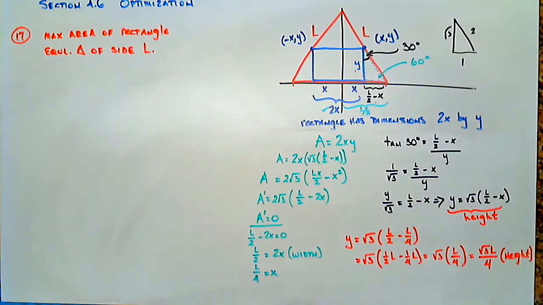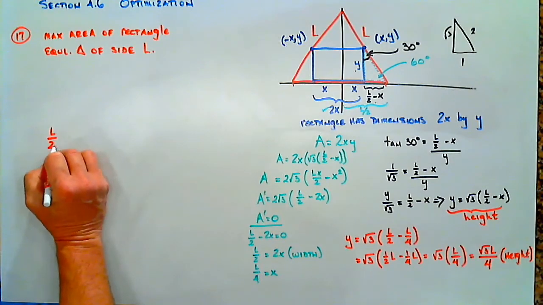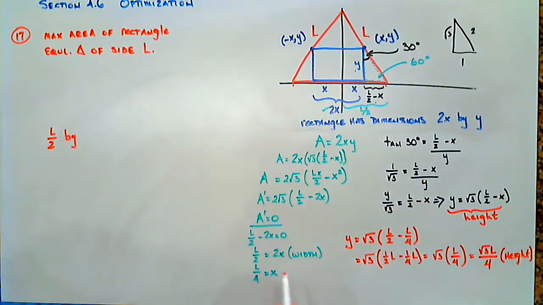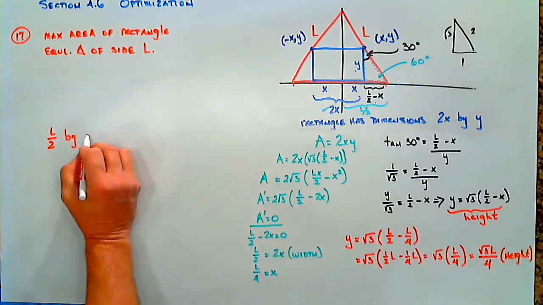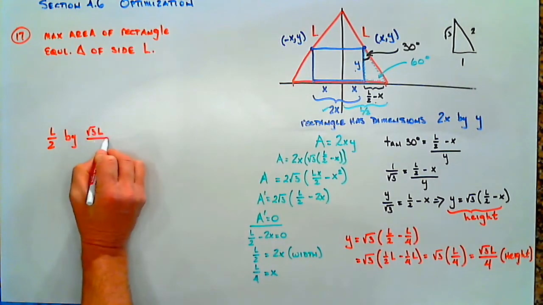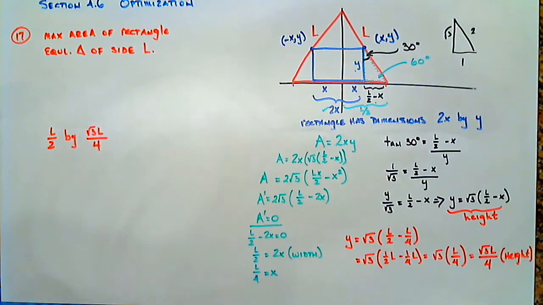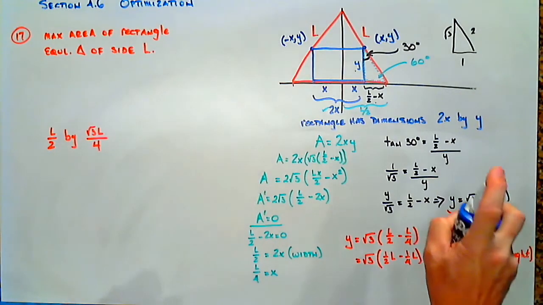Now, they didn't ask us to find the area of the rectangle in the problem. We could at this point. We have the height, we have the width, we could easily find the area, but they just asked us for the dimensions. So the dimensions of our rectangle are L over 2 by, our width, by our height, the square root of 3 times L over 4. Those are the dimensions of our rectangle. All right, so that finally gets us to the answer of problem 17. Let me go ahead and clean this.